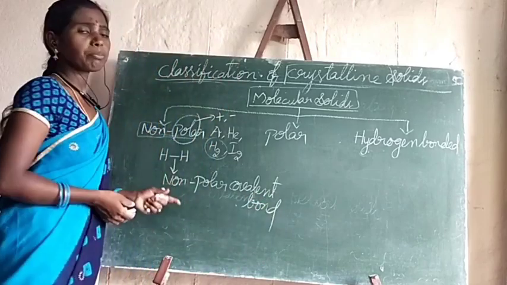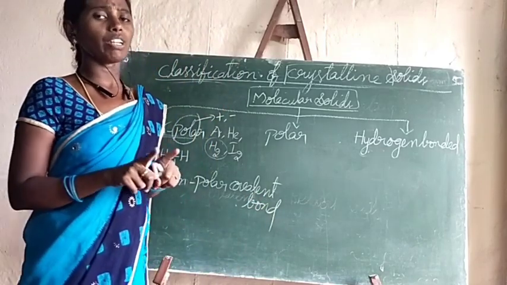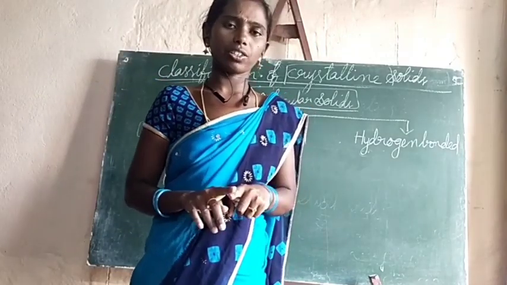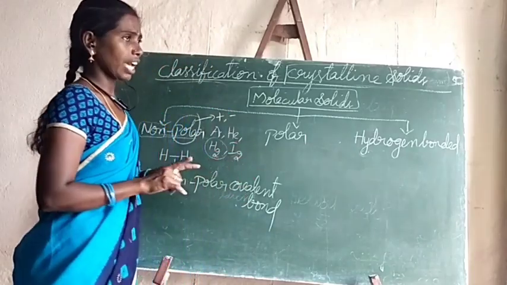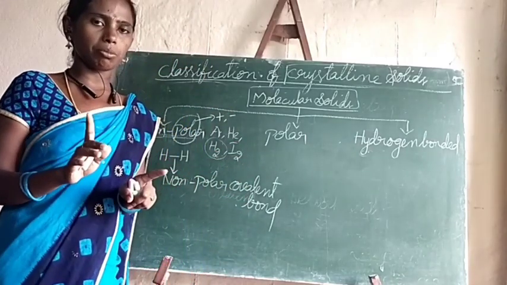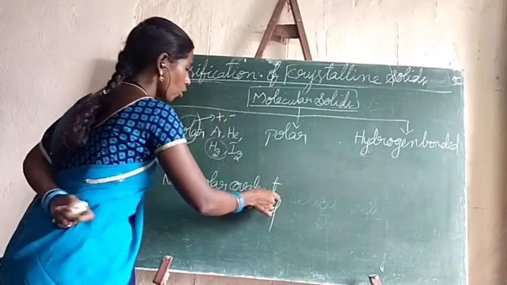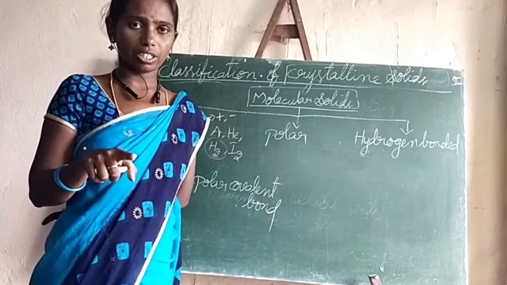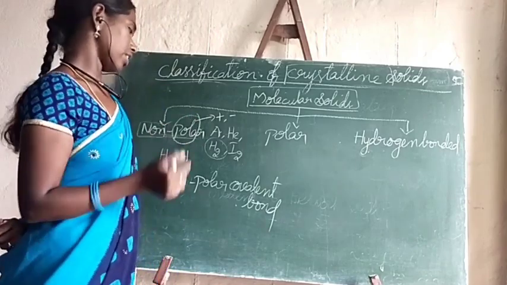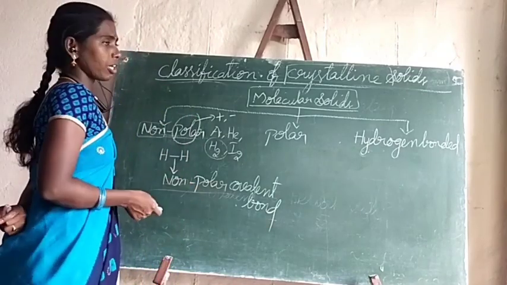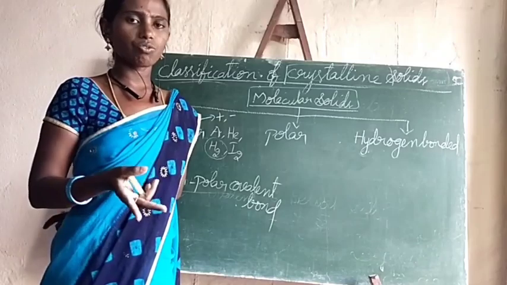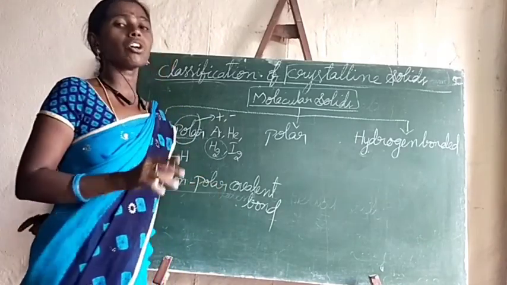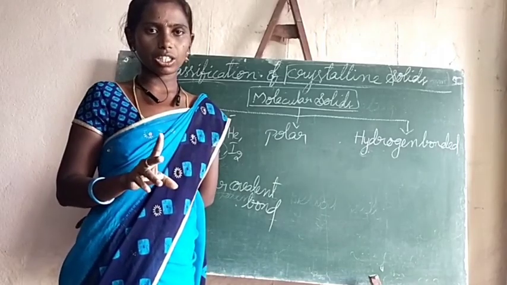What is called a non-polar covalent bond? Generally, a covalent bond means nothing but the bond which is formed by sharing of electrons. We already discussed the types of bonds in our first year chemical bonding chapter. A non-polar covalent bond is also formed by sharing of electrons only.